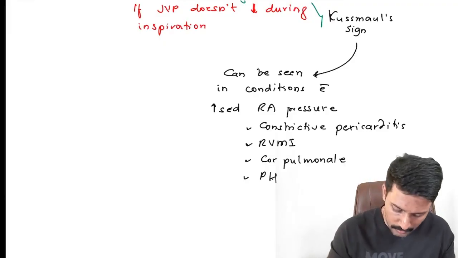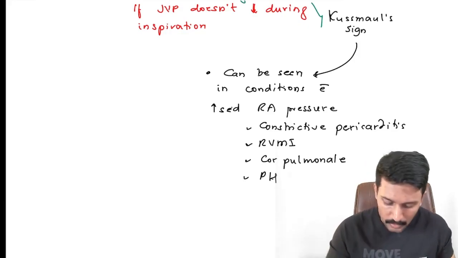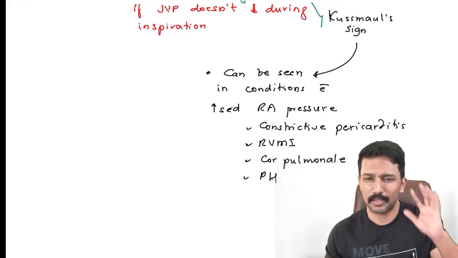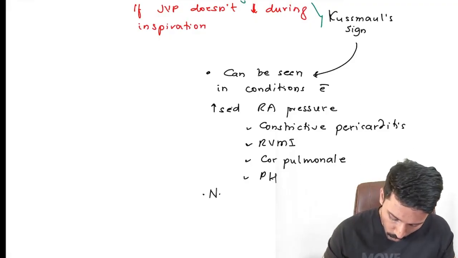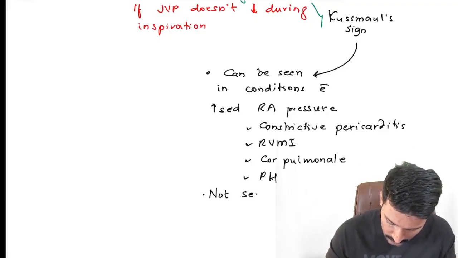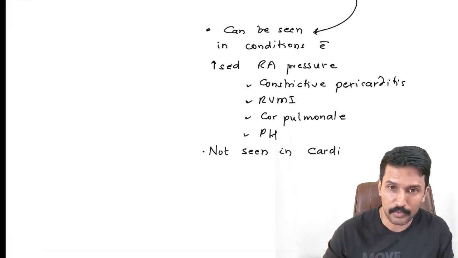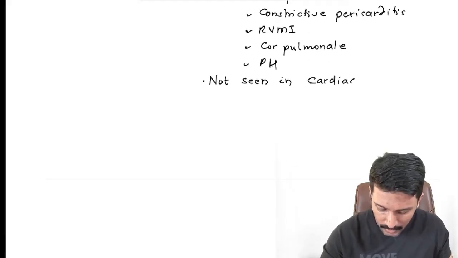But for some unknown reason, I'm telling you some unknown reason, so don't ask me, sir, explain the mechanism. The mechanisms are not very clear. Yeah, there are possible ways to explain it, but not required. It's not very clear. It's usually not seen in cardiac tamponade.